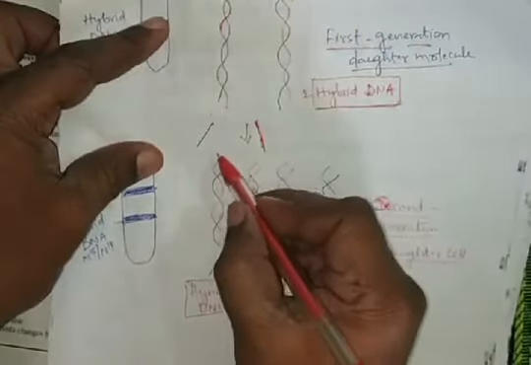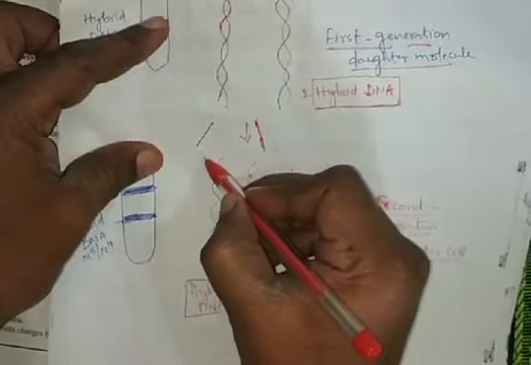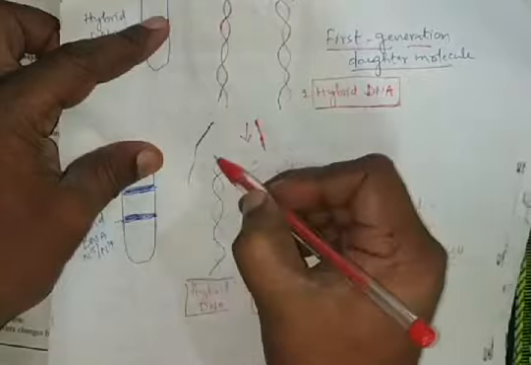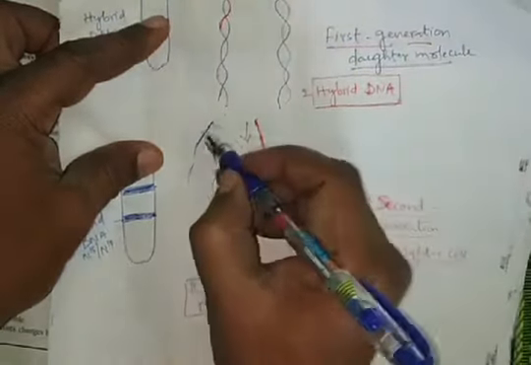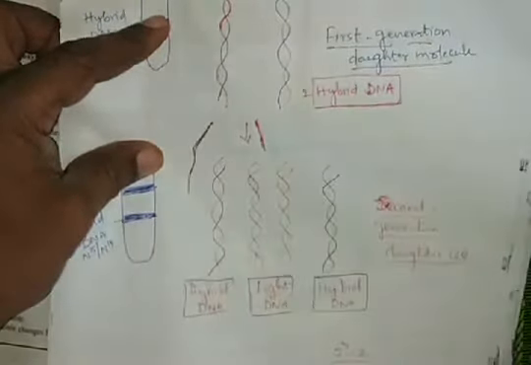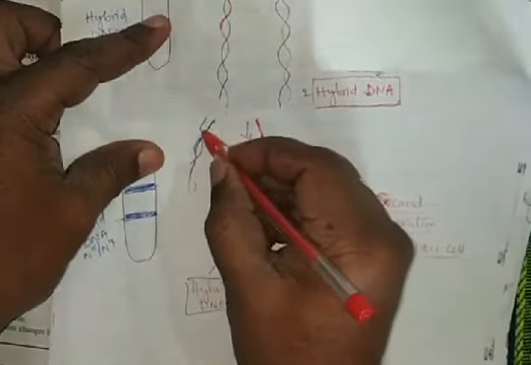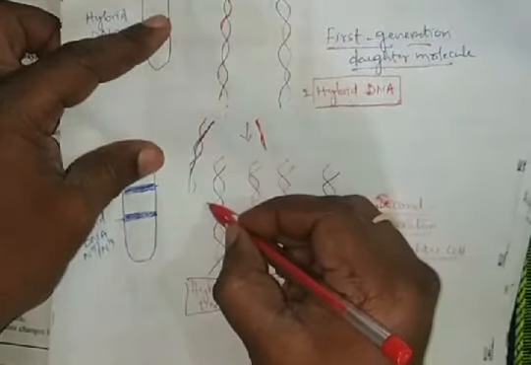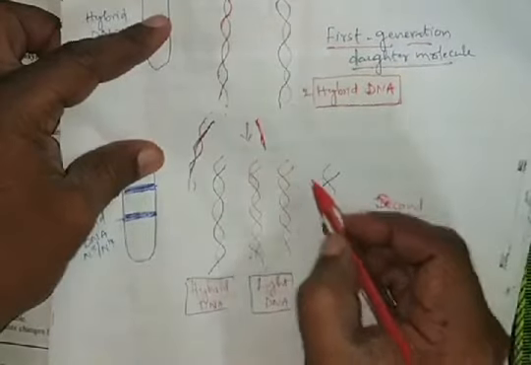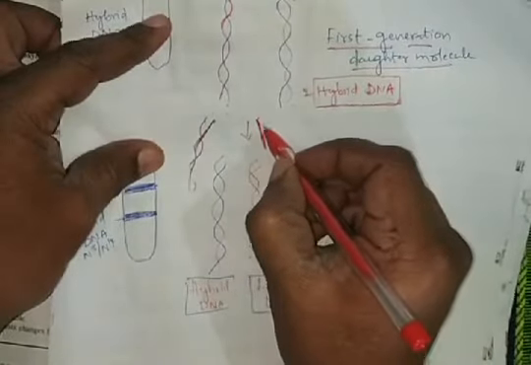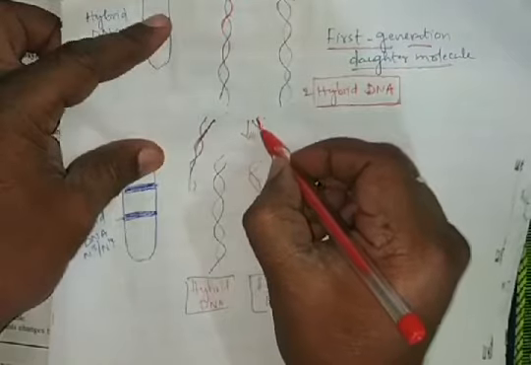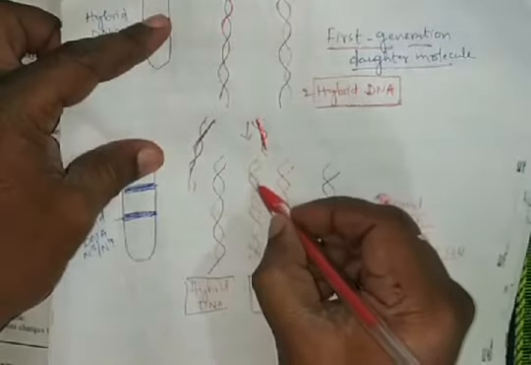For this parental strand, a new N14 containing strand is synthesized, so it is a hybrid. For the already N14 strand, a new N14 containing strand is formed.